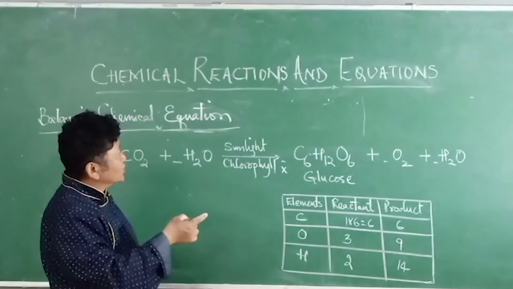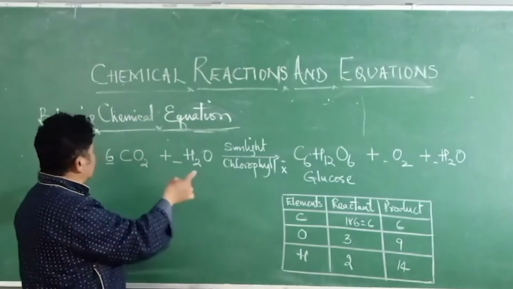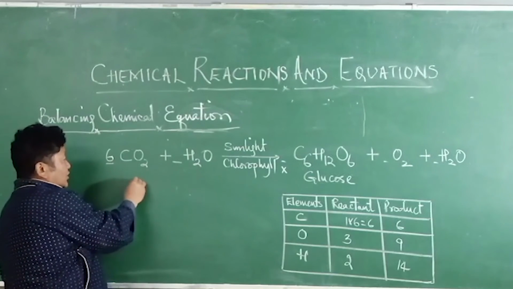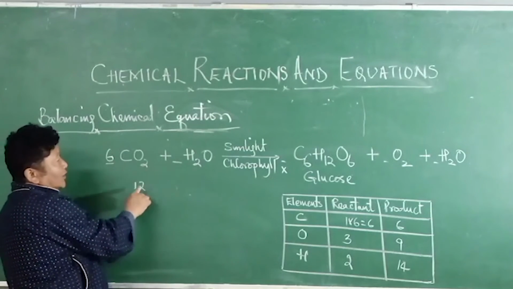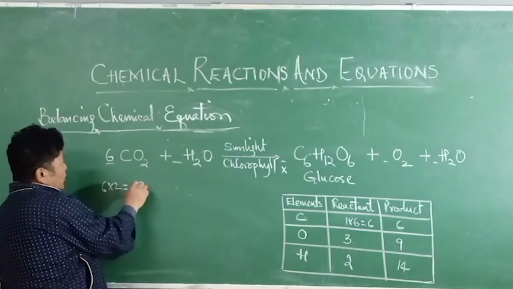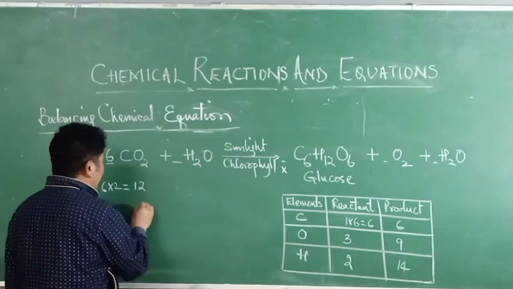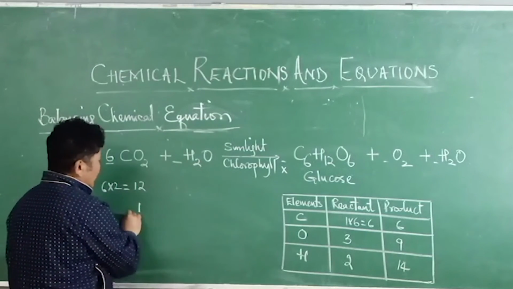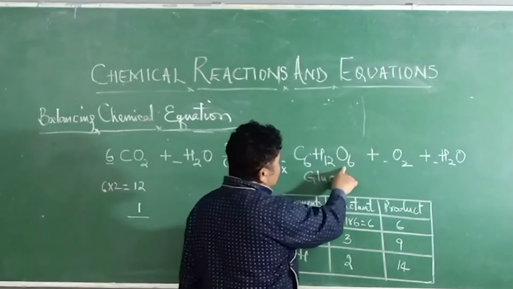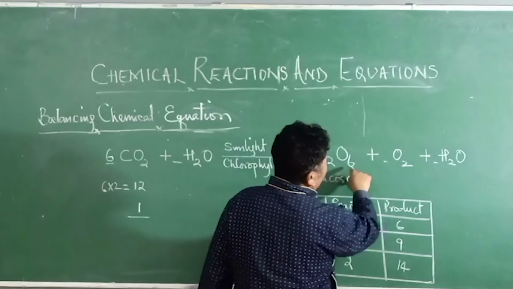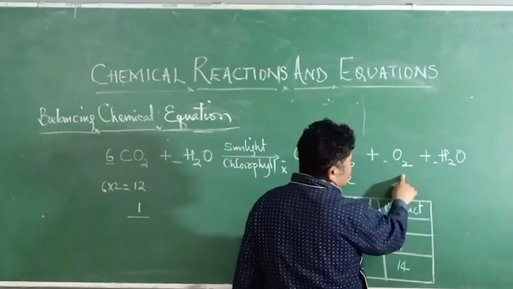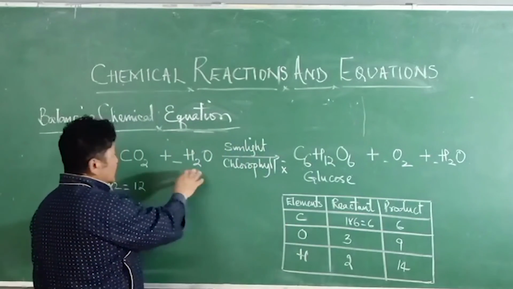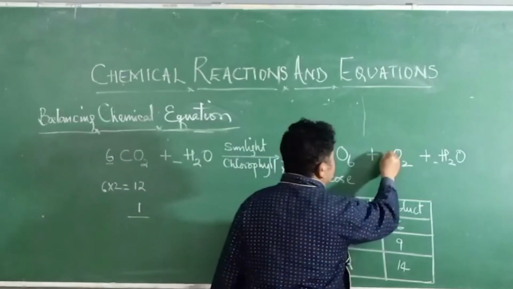We are not going to make any changes on this largest compound. Now we are going to make changes on the other, say, oxygen. Now we have 6 into 2, 12 oxygen over here, plus we have 1 oxygen here. So 12 plus 1, and then we have 2 oxygen and 1 oxygen. Now, to balance this, let me place 6 over here.